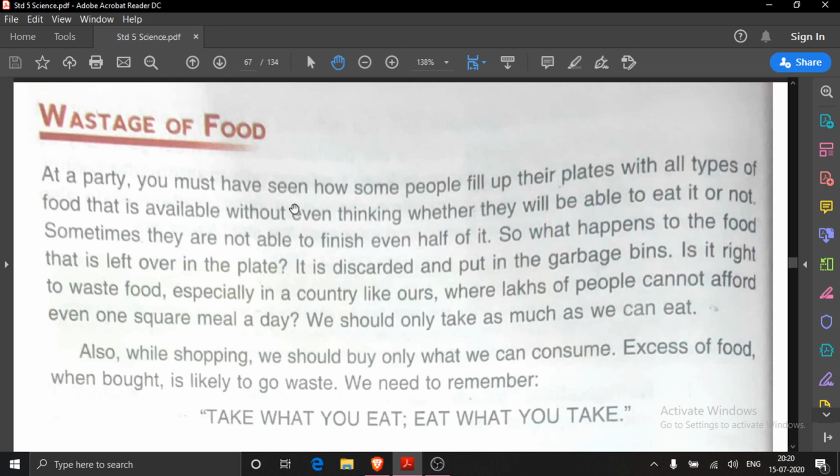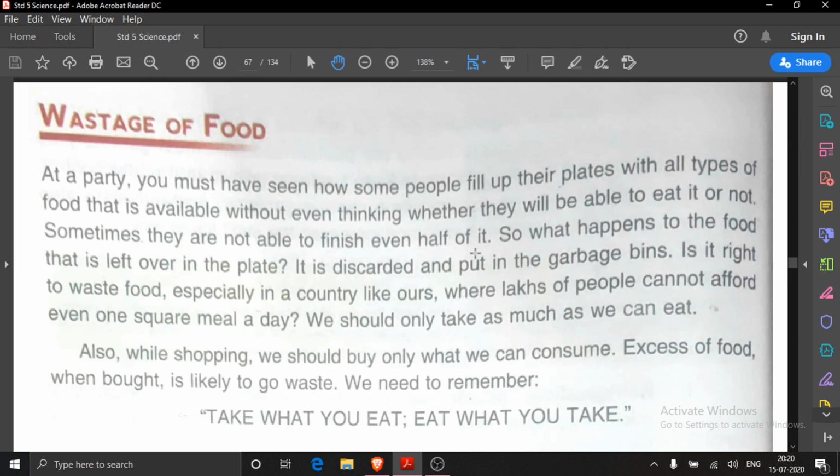At a party, you must have seen how some people fill up their plates with all types of food that is available. In parties, so many types of food are available. What do the people do? They take all the food without even thinking whether they will be able to eat it or not. Sometimes they are not able to finish even half of it because so many items are there. They take it but they are not able to finish it.